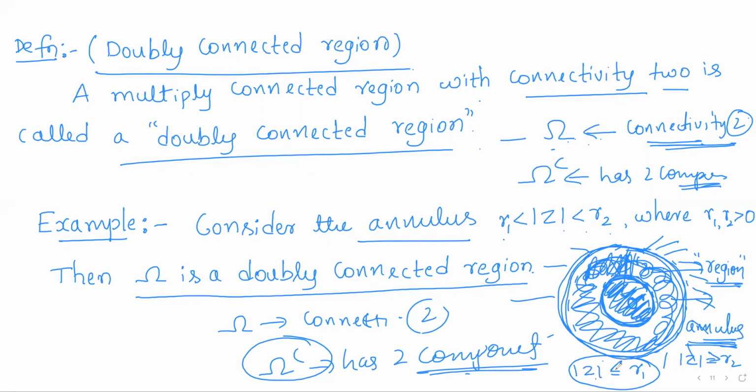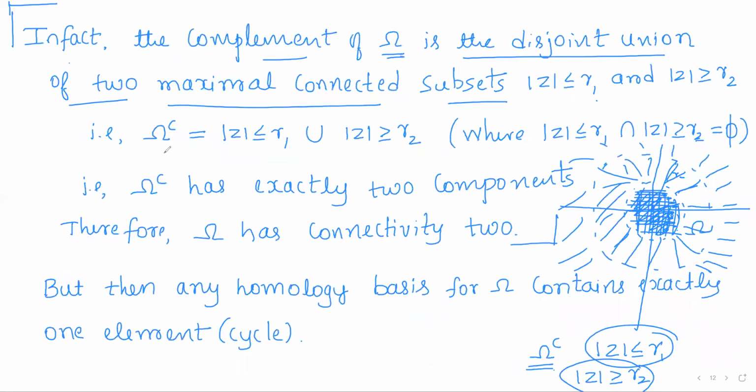So modulus of z less than or equal to R1 and modulus of z greater than or equal to R2. These two components form the complement of the region omega. So the complement of omega can be written as a disjoint union of these two maximal connected subsets. One is the closed disk modulus of z less than or equal to R1, and the other is modulus of z greater than or equal to R2.